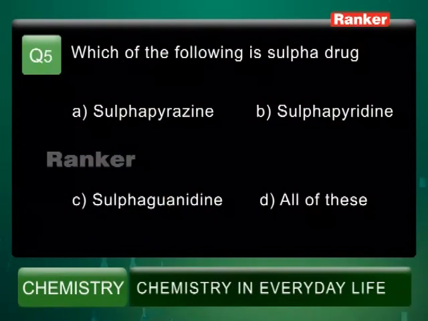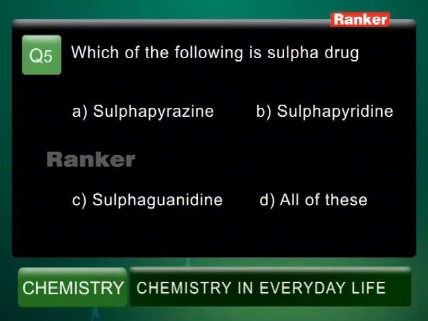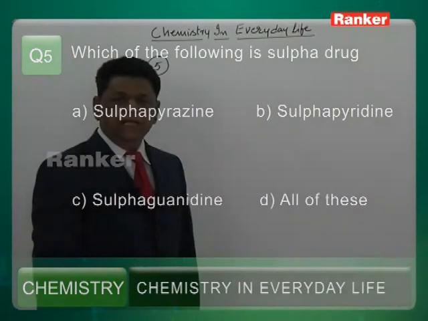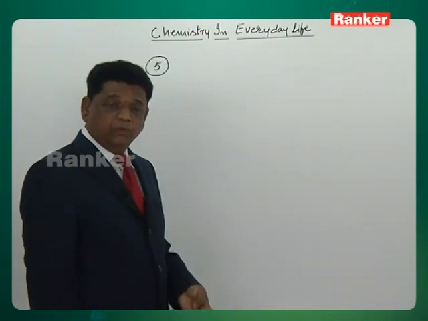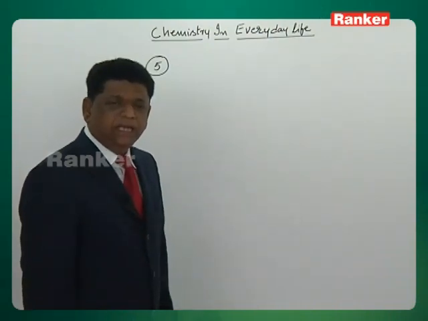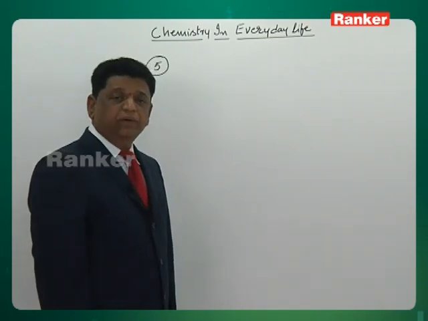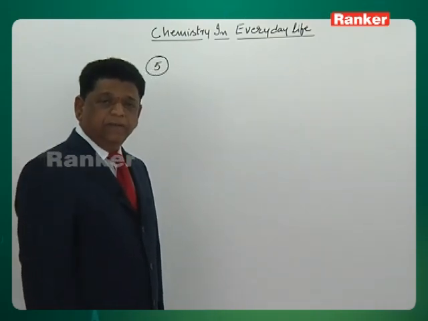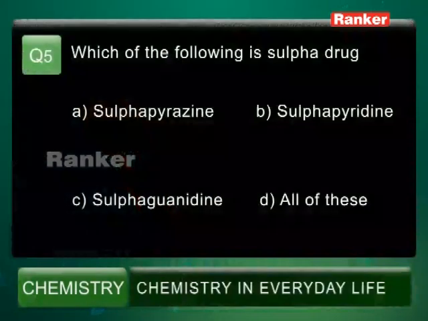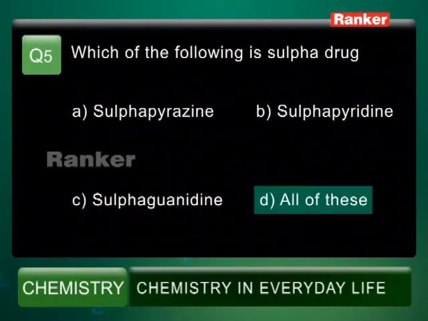Option A, sulfapyrazine; option B, sulfapyridine; option C, sulfaguanidine. All of these, A, B, C, are clearly sulfa drugs, and we have sulfathiazole and so many drugs. Sulfonic acid derivatives are used as very good antibiotic drugs. These are all sulfa drugs, so option D will be the right answer.